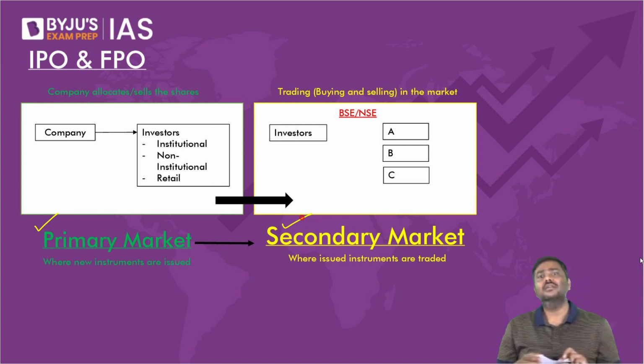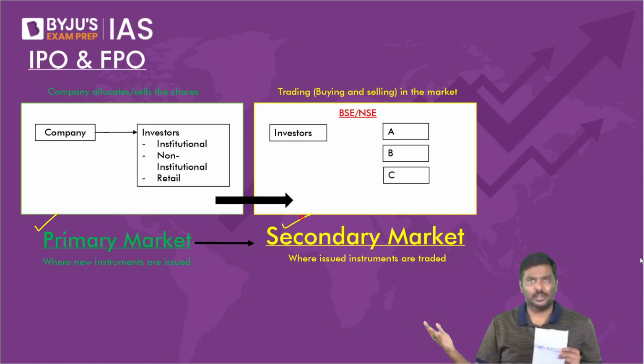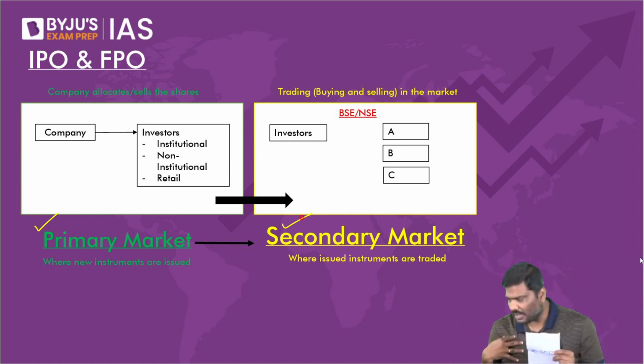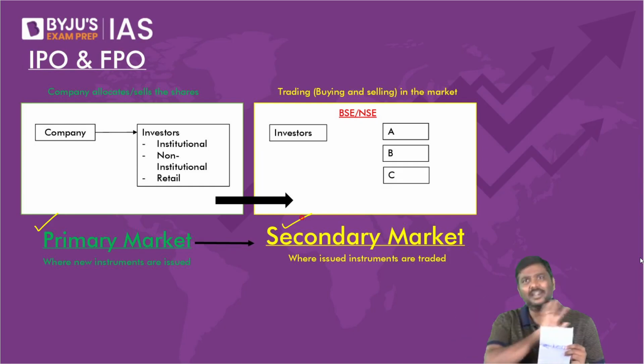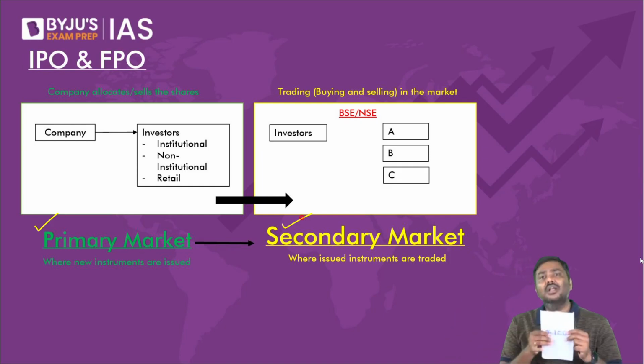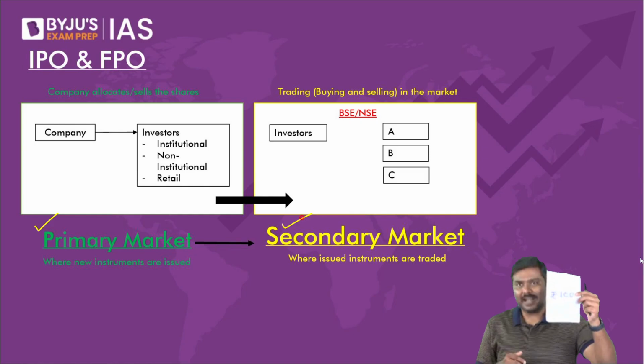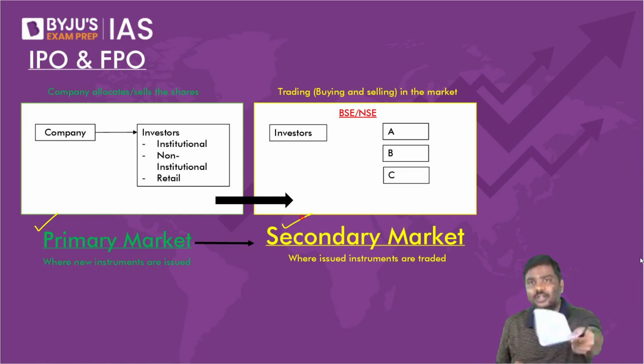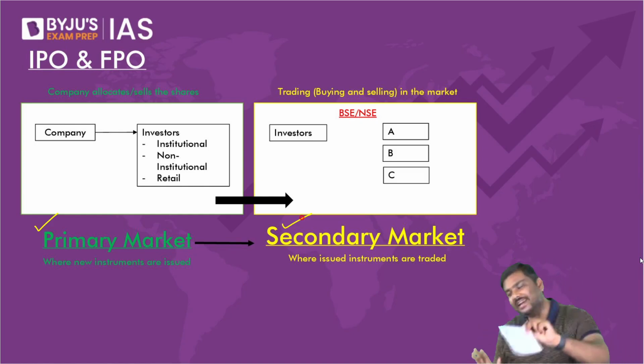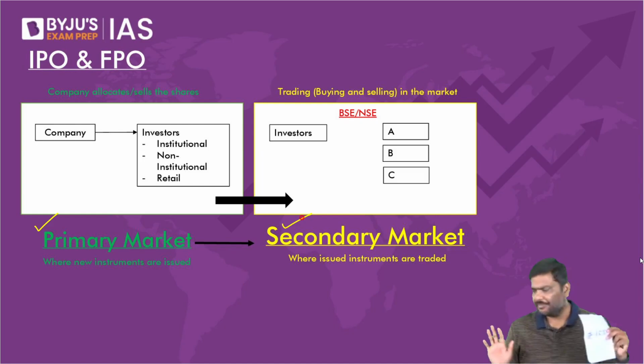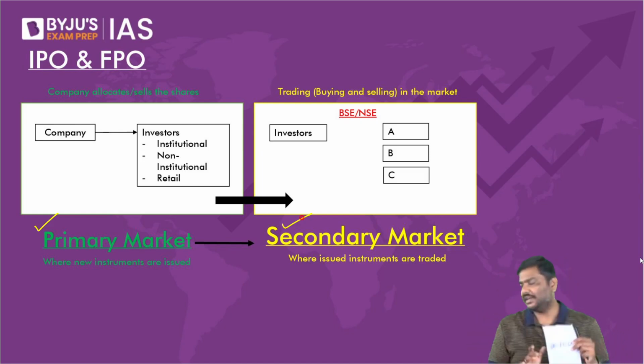For example, I'm an individual. We have done this circus multiple times now. I'm an individual. I have purchased the shares of Adani company. Now I will sell it to you. Can I say this is a secondary market? Simple.